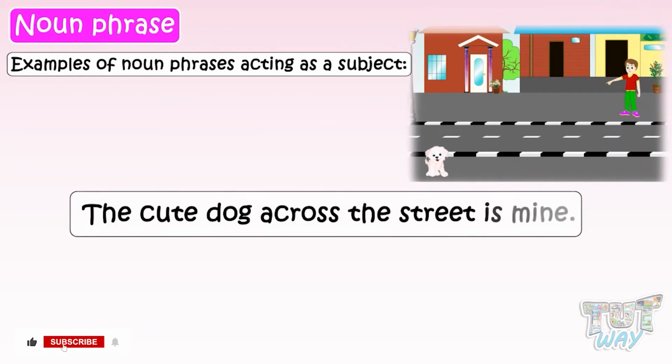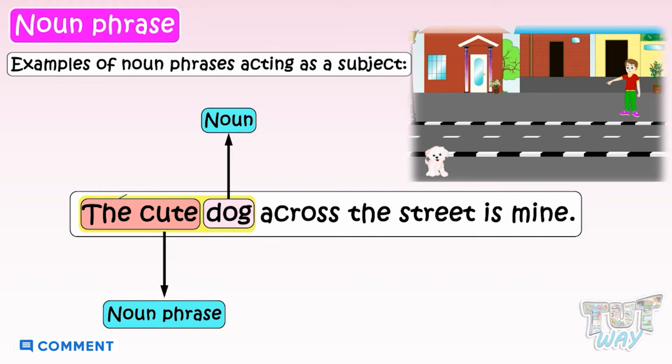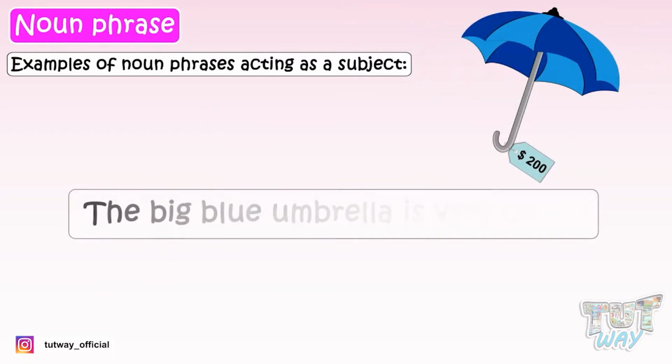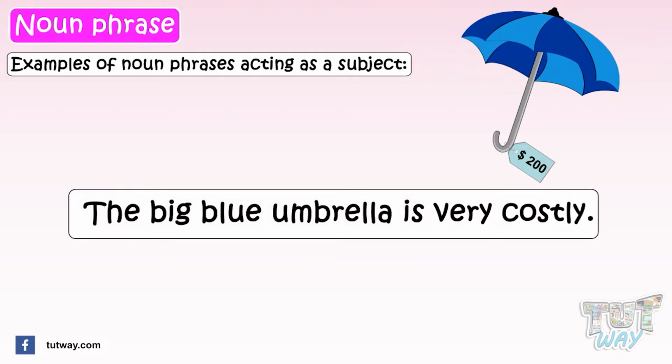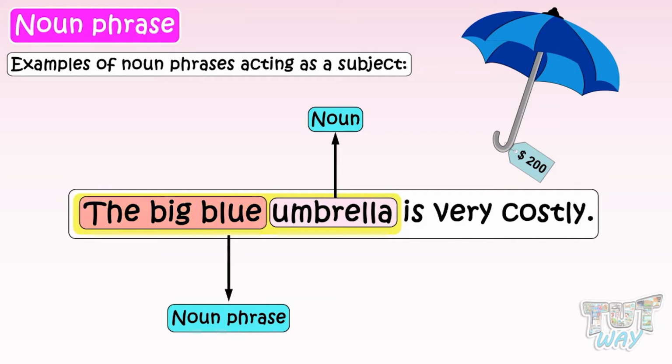The cute dog across the street is mine. The cute dog is a noun phrase. It contains a noun, dog, and the words the and cute describe the noun, dog. And it is acting as the subject of the sentence here. The big blue umbrella is very costly. The phrase, the big blue umbrella, is a noun phrase as it contains a noun, umbrella, and the words the, big, and blue describe the noun, umbrella. And it is acting as the subject of the sentence here.